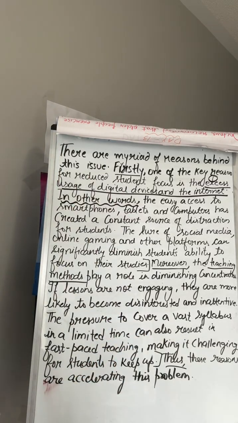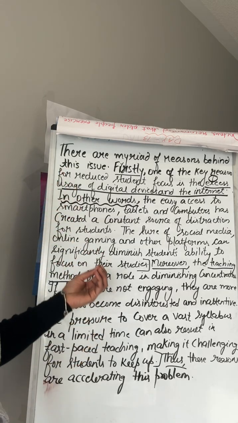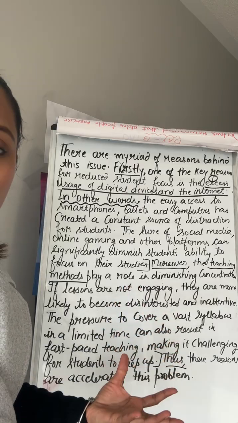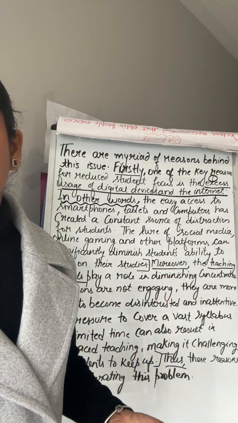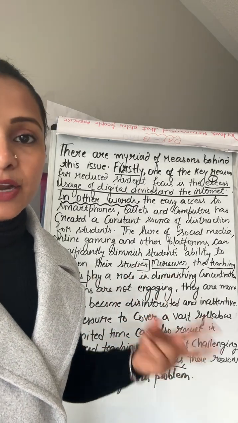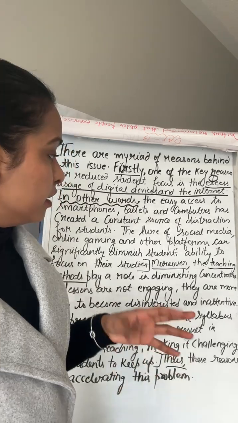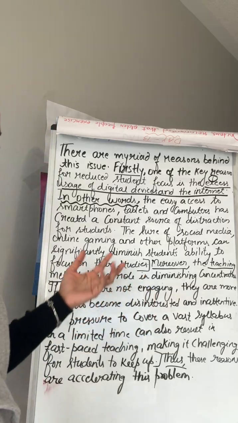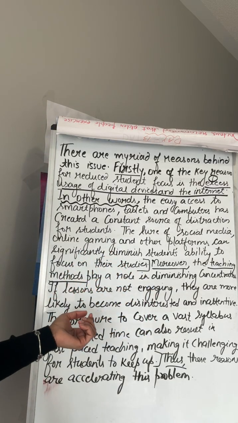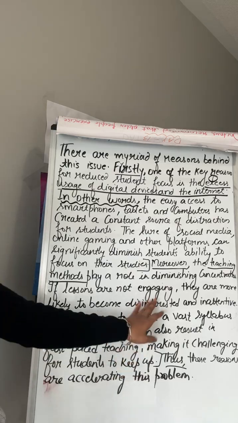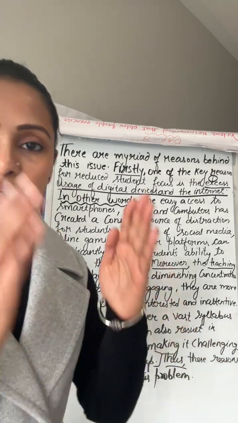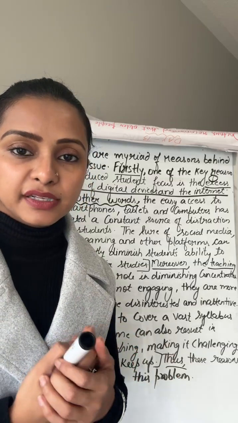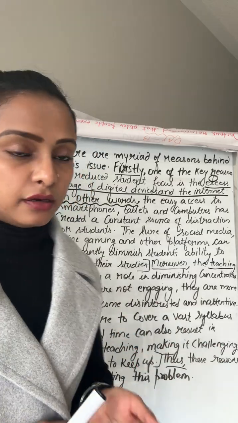So I hope this is clear. You can read it step by step and look at the connectors which I have used. Look at the vocabulary words which are new for you. Write down the notes somewhere, and whenever you're free, try to remember those new words which you have learned in one day. Like lure I have used here. There are other vocabulary words which I have written: diminishing, accelerating, disinterested, inattentive. So make a list and write down these words along with the meanings. Try to implement these words in your daily routine, even in your speaking.